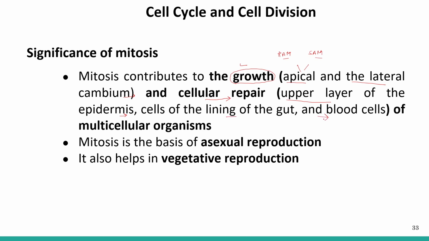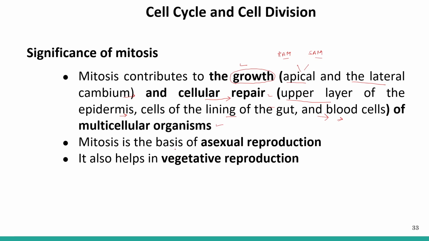All these cells divide by mitosis, and they help in the cellular repair of the multicellular organism. The cells in the epidermis, gut and the blood cells are continuously dividing, and if they get damaged, they get repaired with the help of mitosis.